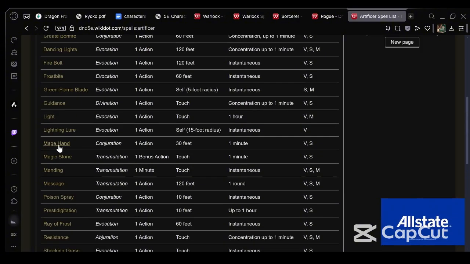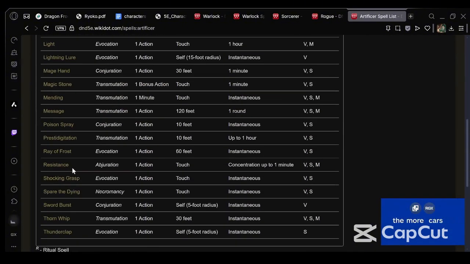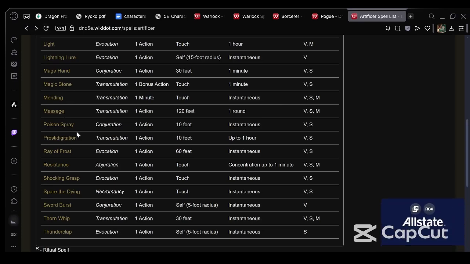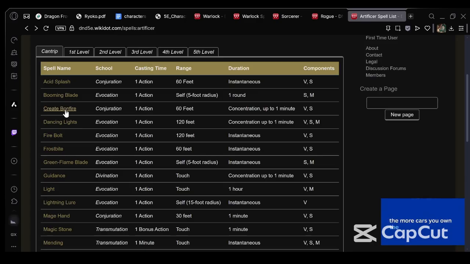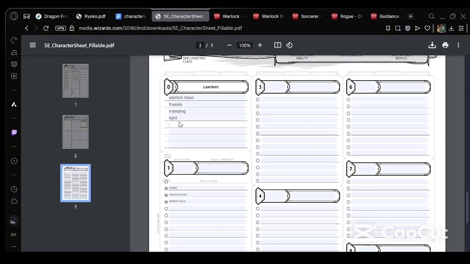Honestly, what this class seems to be lacking so far is close range damage. So I think Sword Burst isn't the worst. It's a dexterity saving throw, and a lot of things have good dexterity. So out of all these, man, it's always hard to pick the third one, isn't it? Let's just straight up go with Guidance. And that can be reflavored as him giving his luck, it just naturally goes to someone else. I spelled Guidance wrong, oops.